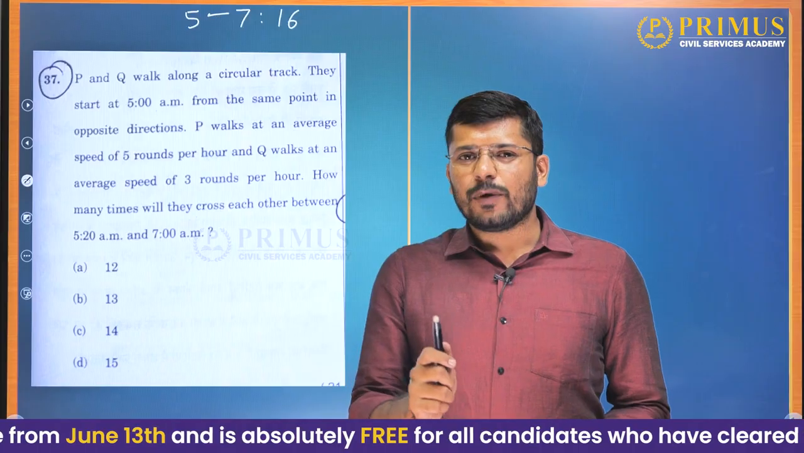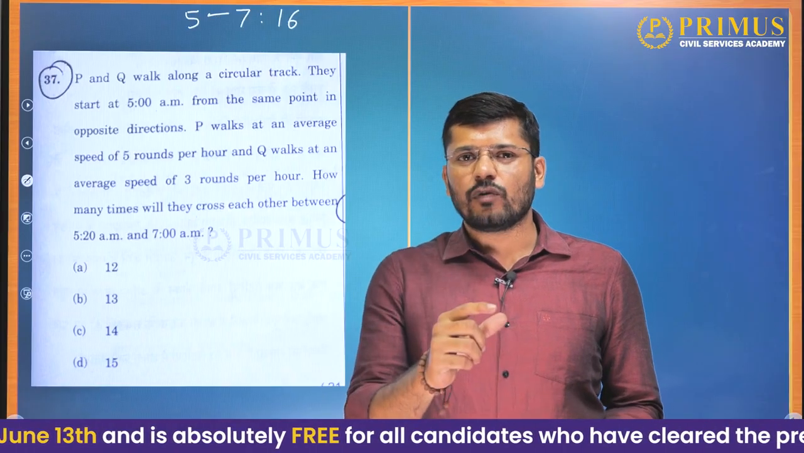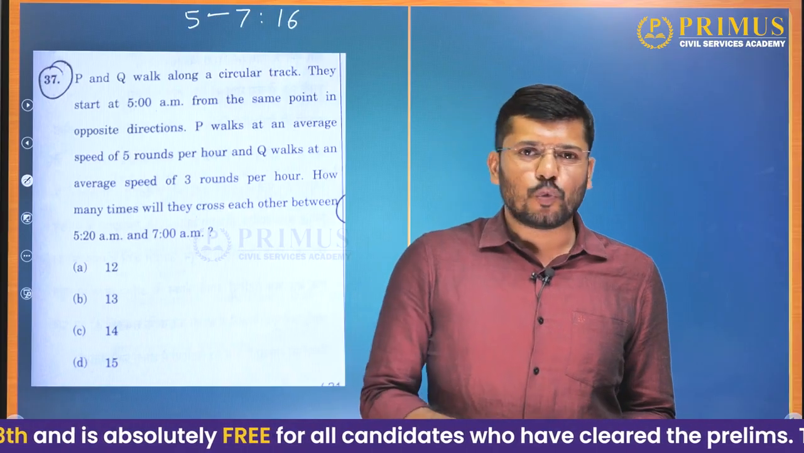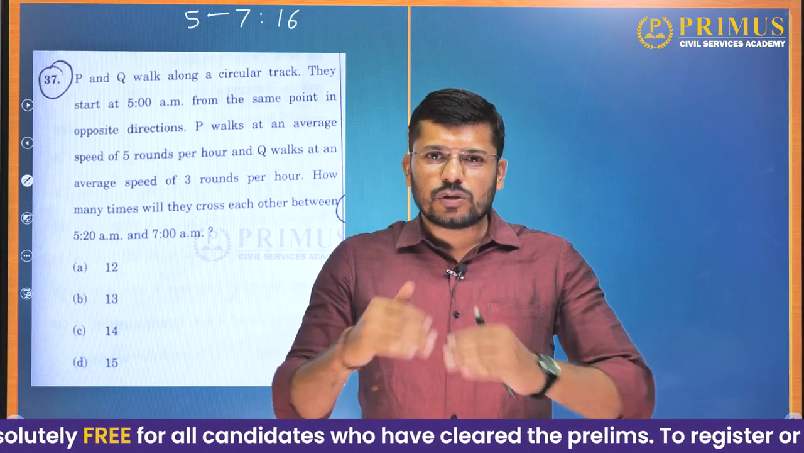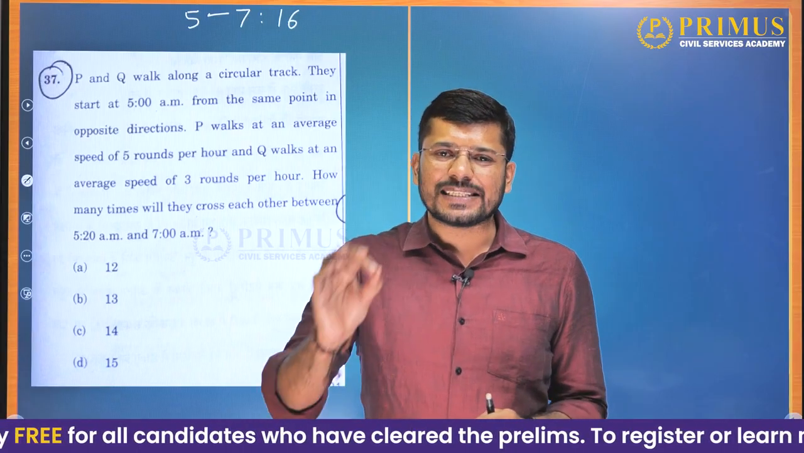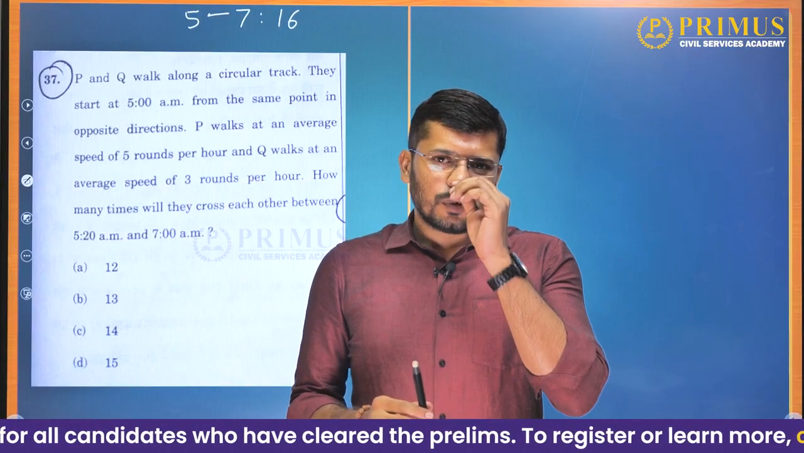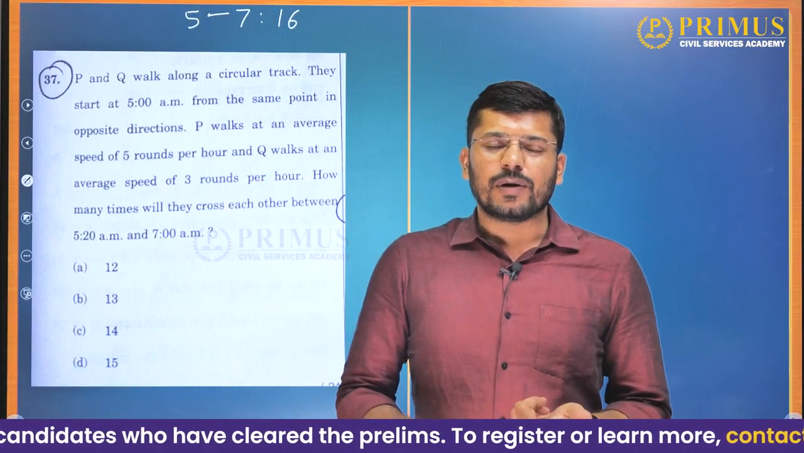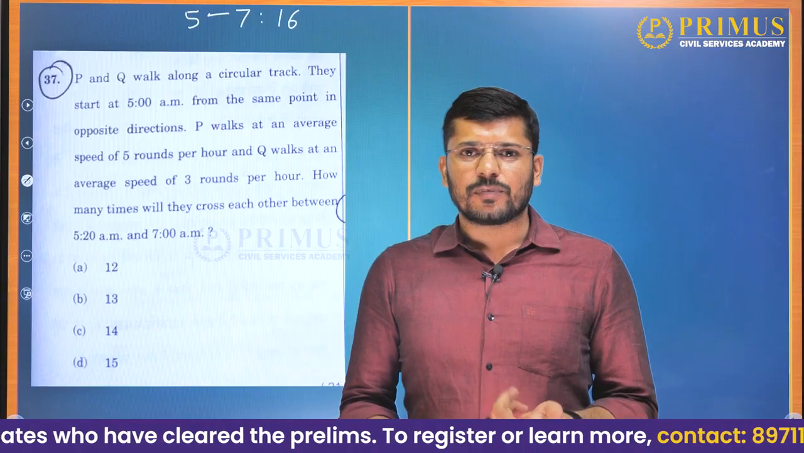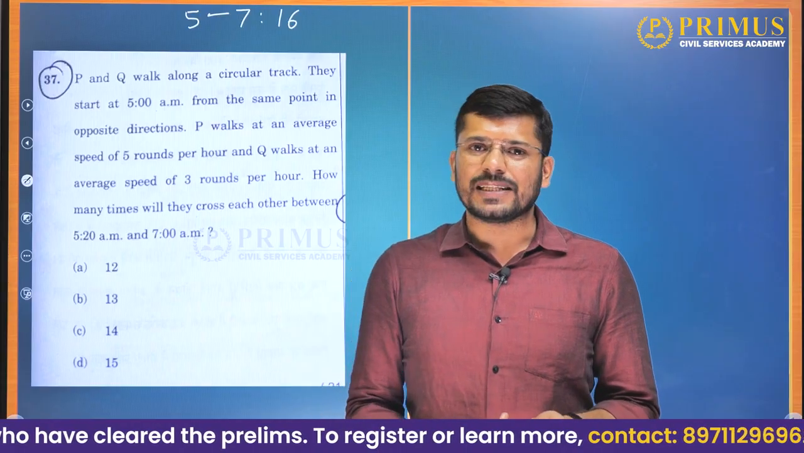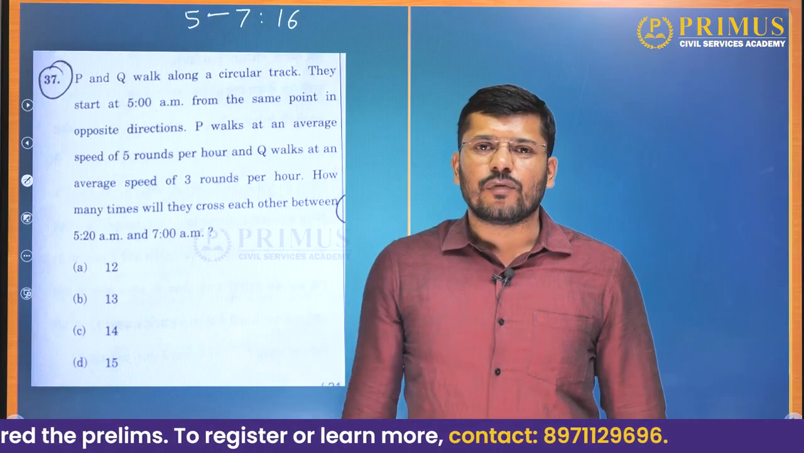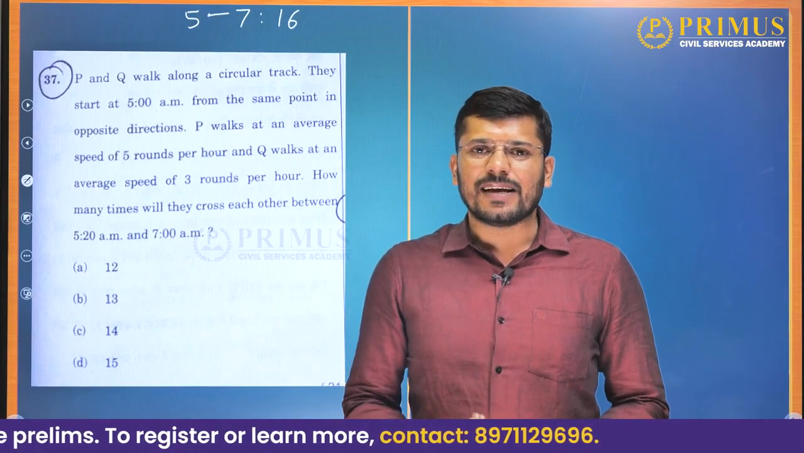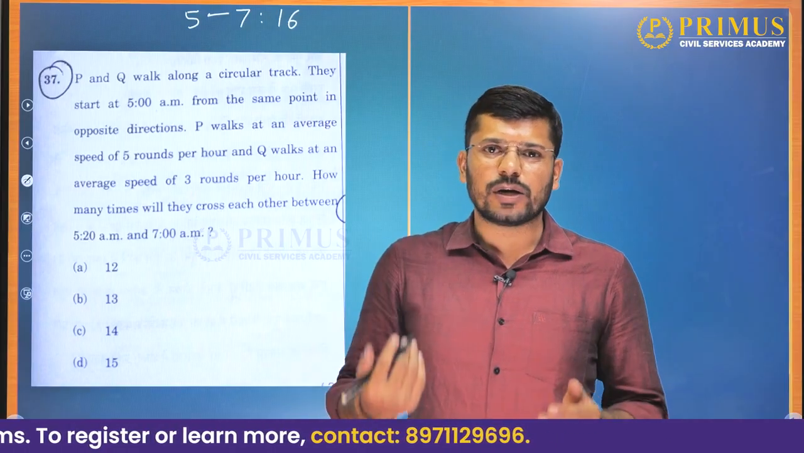For 1 hour they are meeting 8 times. For 1/3 of an hour, 8 divided by 3, 2.6. So the relative distance between them is 2667 meters. When the relative distance between them was 1000 meters, they met. When it was 2000 meters, they met. But here it is 2667. If they had further walked 333 meters, they would meet, but they have not yet walked.